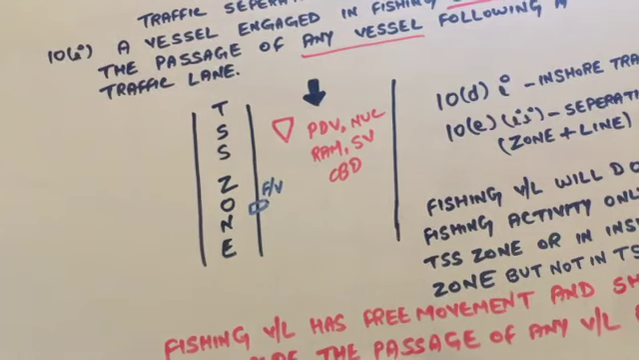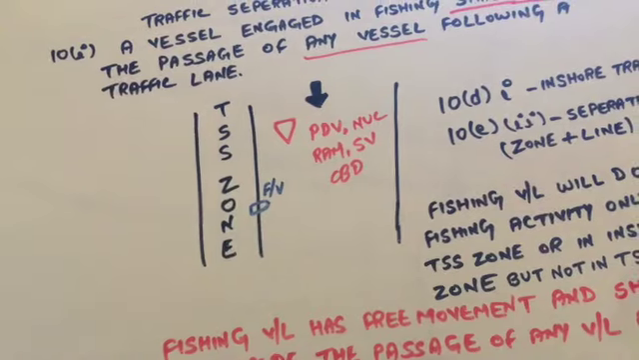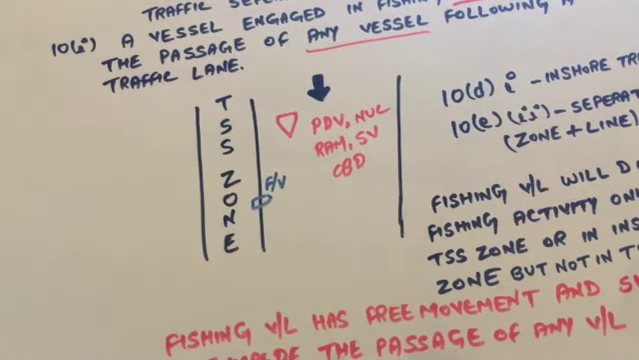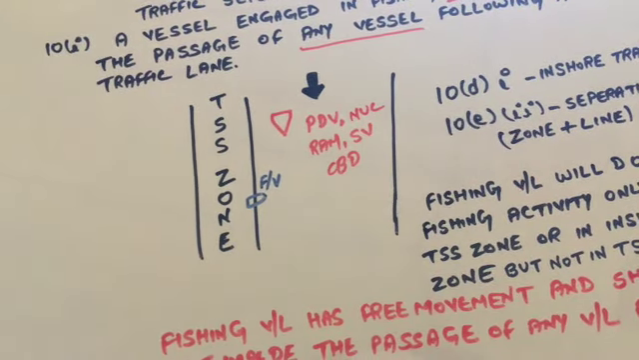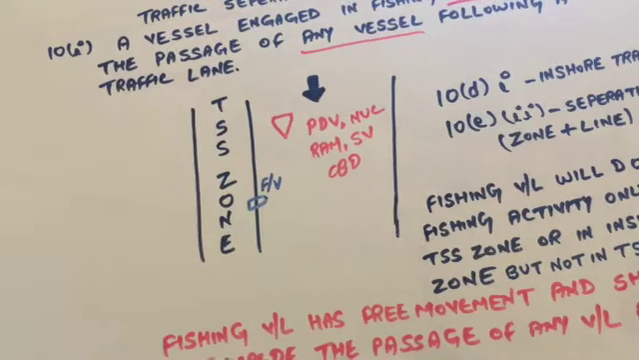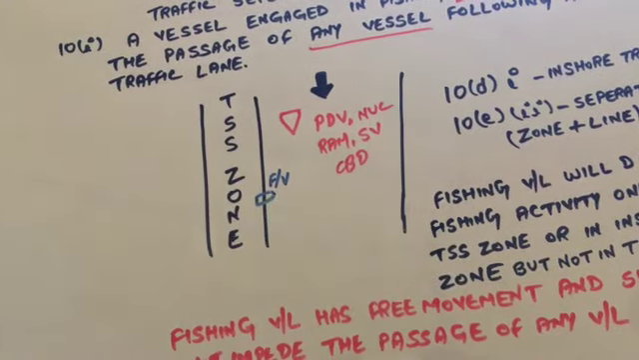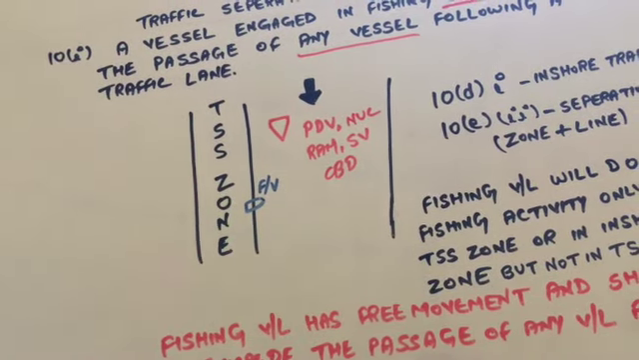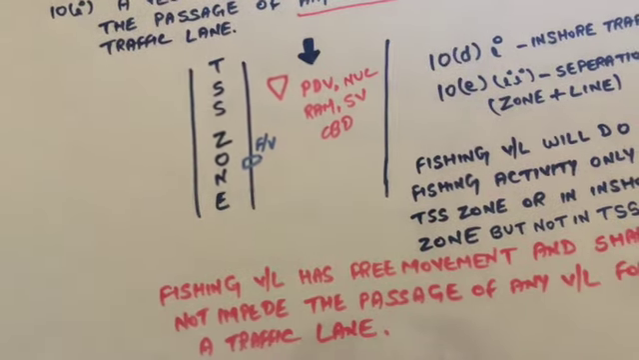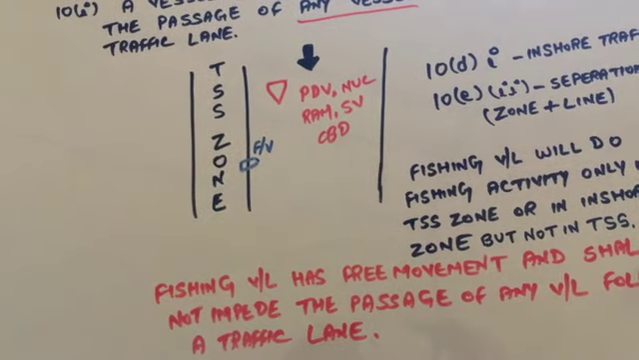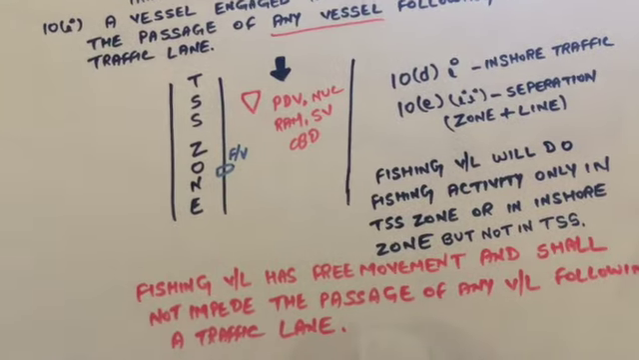So here it is saying that it shall not impede the passage of any vessel following a traffic lane. So the fishing vessel will wait, and until the vessel is clear, the fishing vessel will not pass the TSS, or it will pass in such a way that it can easily cross the separation zone as well as the lane without impeding the passage of any vessel. So here the TSS has free movement, in such a way that she shall not impede the passage of any vessel in a traffic lane.